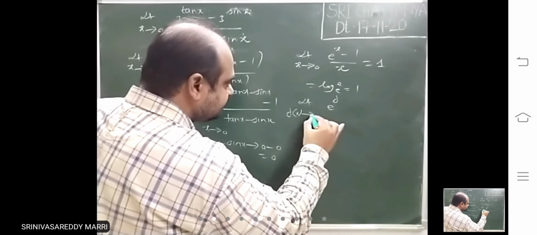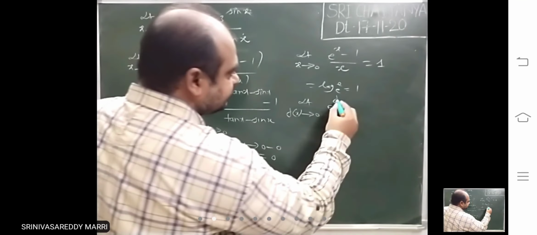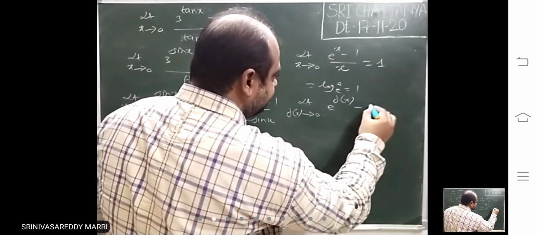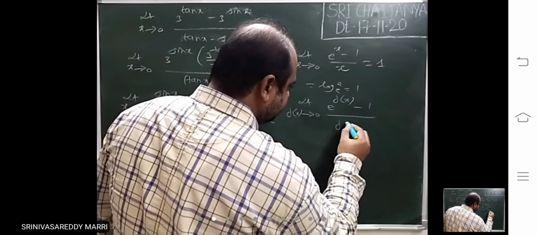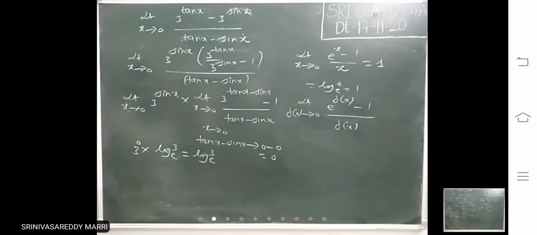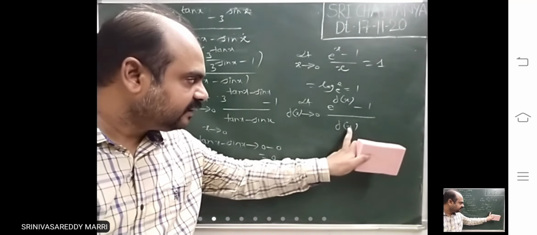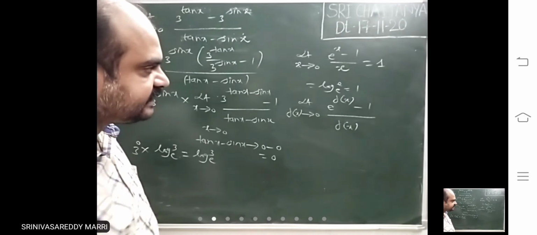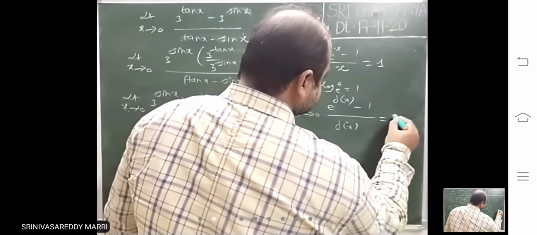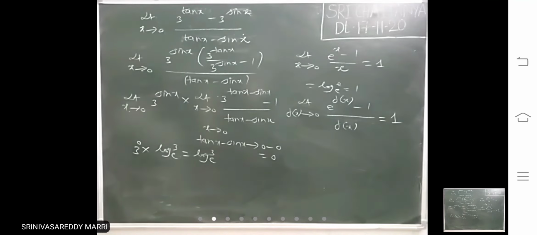If f(x) tends to 0, then (e^f(x) minus 1) divided by f(x) must tend to 0 in the numerator sense, that means this is nothing but 1. This is nothing but 1.